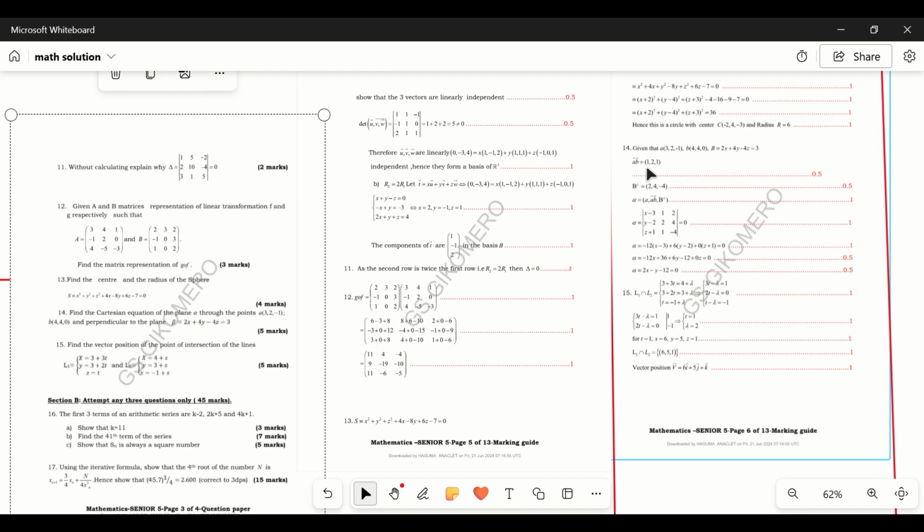We take the direction vector by taking B minus A, and we get 1, 2, and 1. For beta, we have the coefficients 2, 4, and negative 4. So that's why we have the beta direction vector as 2, 4, and negative 4.